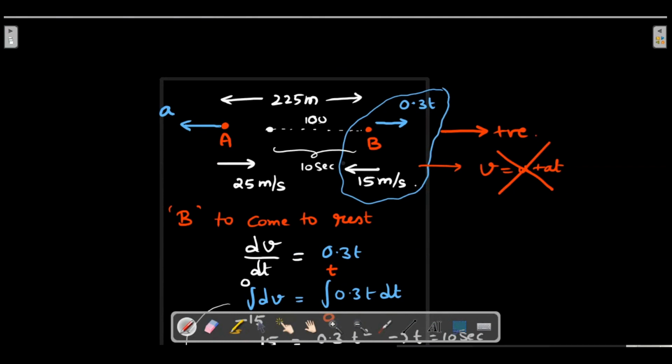In less than 10 seconds, because if it is more than 10 seconds, then also it will not be a problem. Once B has stopped, and if A were to reach this position in more than 10 seconds, then also you will end up having them not hitting each other. So I would use this as a critical case at 10 seconds to cover a distance of 125.